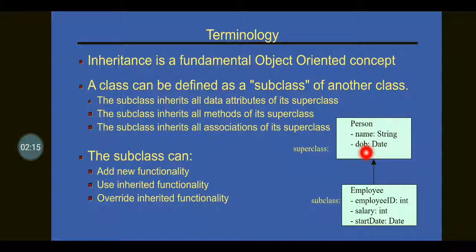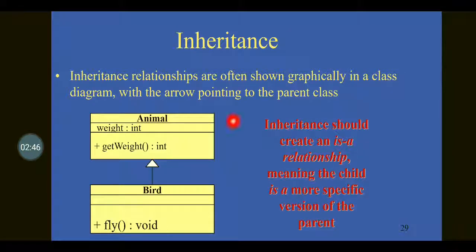Here the superclass, the parent class, will be person and the subclass will be employee. The subclass can have new functionalities, and it can also use the inherited functionality of the parent class, and it is also possible to override the inherited functionality. Inheritance relationships are shown graphically in the following diagram, with the arrow pointing towards the parent class.